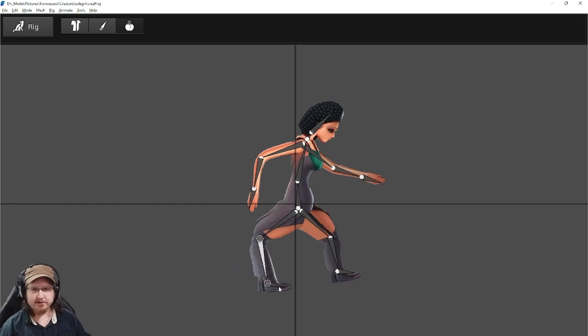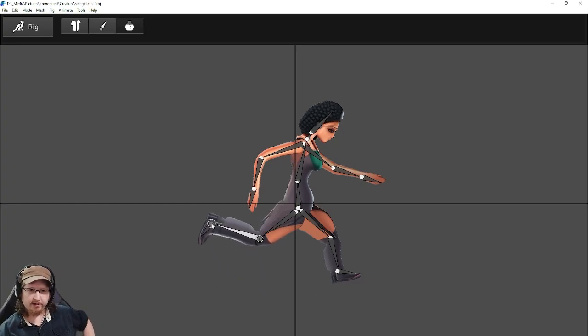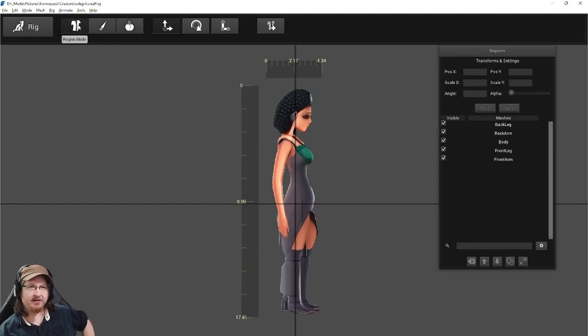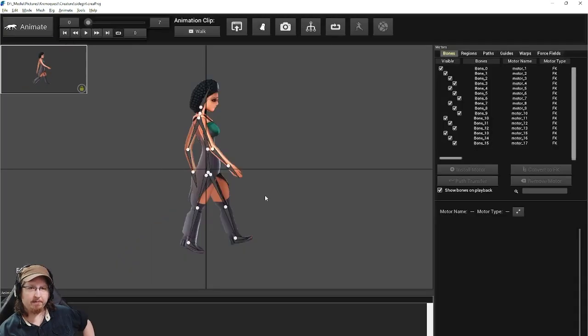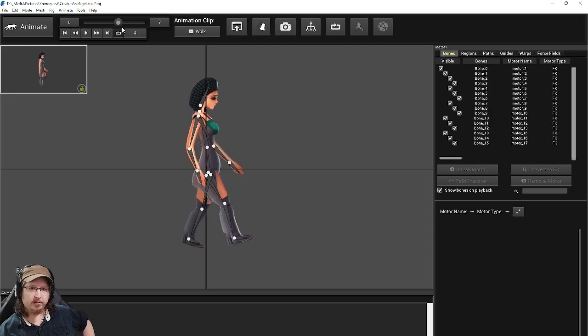Yep. So you can see her leg bent the wrong way. Ugh, that looked terrible. Okay, there we go. Yeah. So anyway, that's just the test mode. We're going to go on over here to the animate mode. And you can see I've already done the animation. Her walk cycle looks like this.